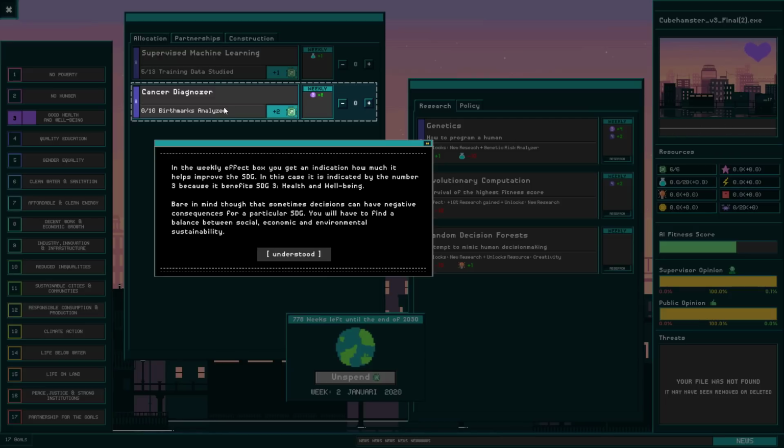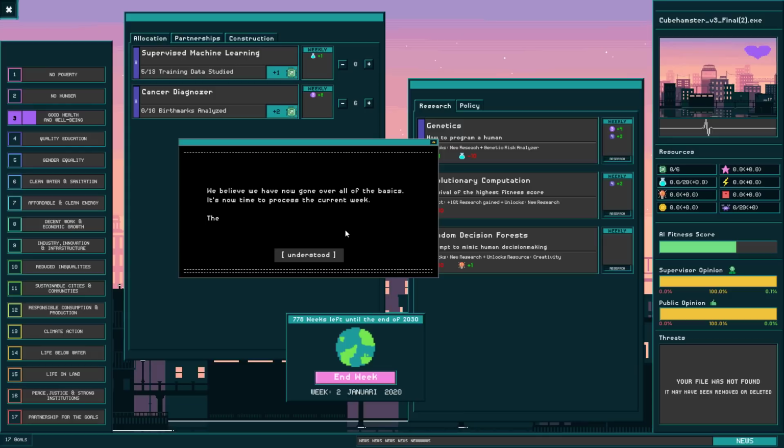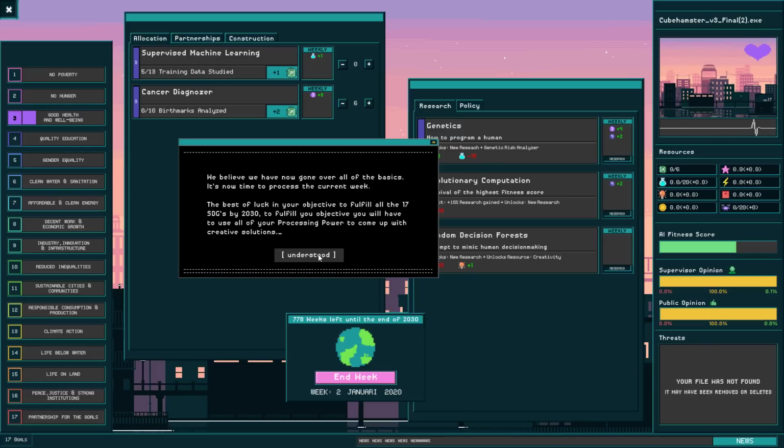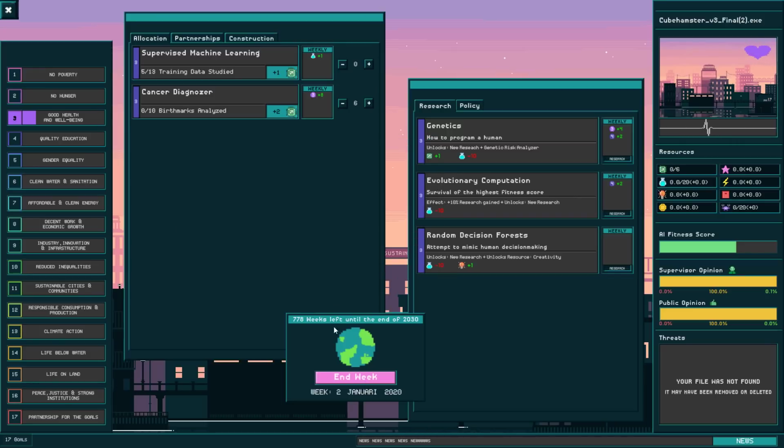This allocation actually has a new icon in it. It has a little purple circle with a 3 in it, because this is an allocation that will increase my good health and well-being score. So I'm just going to put all my points in this, say understood. At this point we've gone over all the basics, and I can start actually playing the game myself. But throughout the game there will be more pop-ups as soon as new resources get introduced.